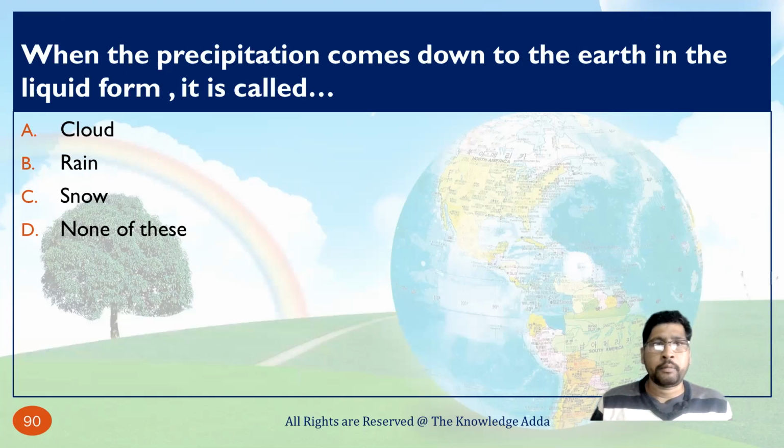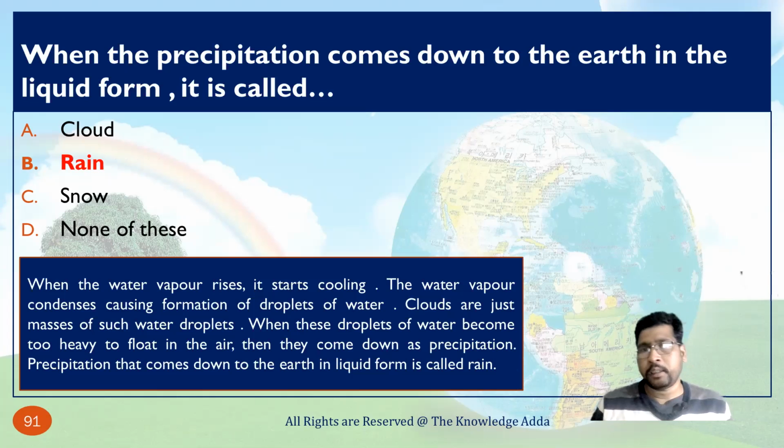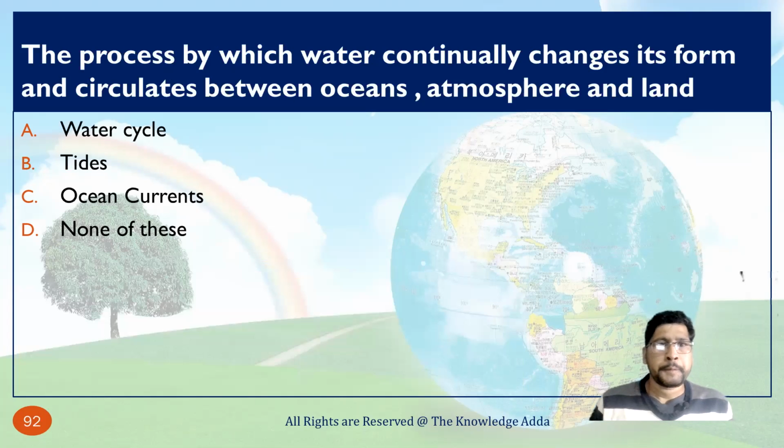When precipitation comes down to the earth in liquid form, it is called rain. Basically the other word for rain is precipitation, so don't be confused. Precipitation means rain. The process by which water continually changes its form and circulates between the ocean, atmosphere and land is called the water cycle.